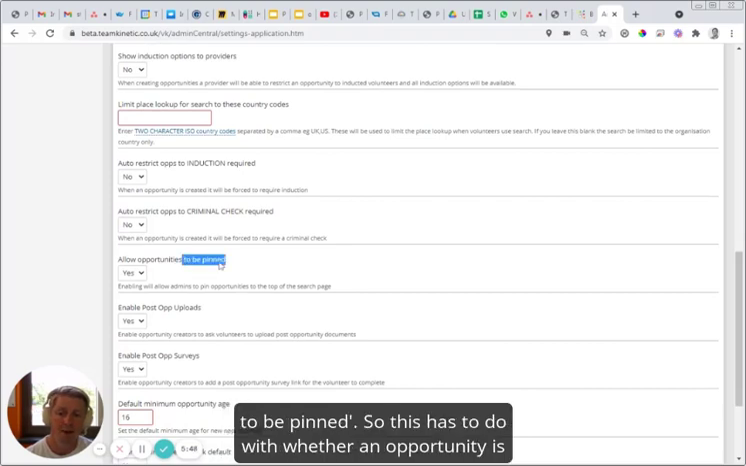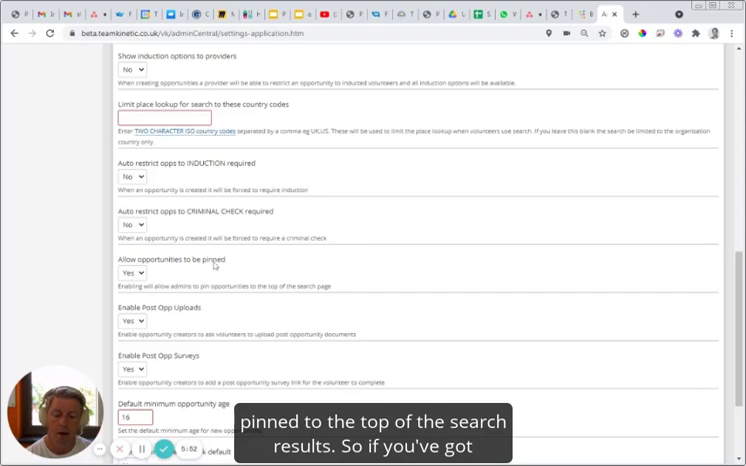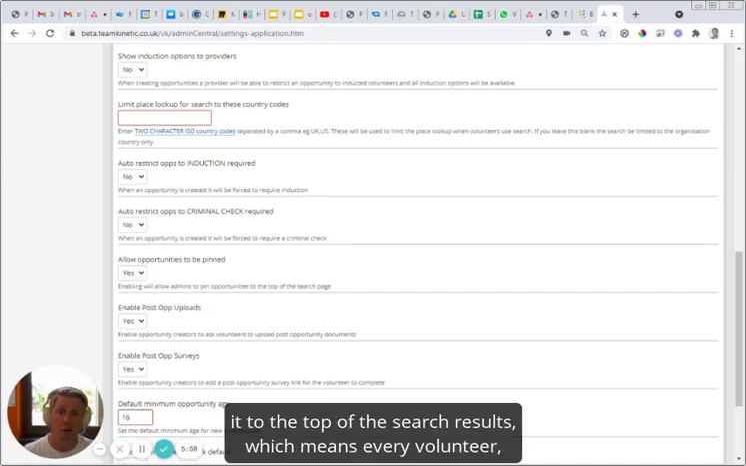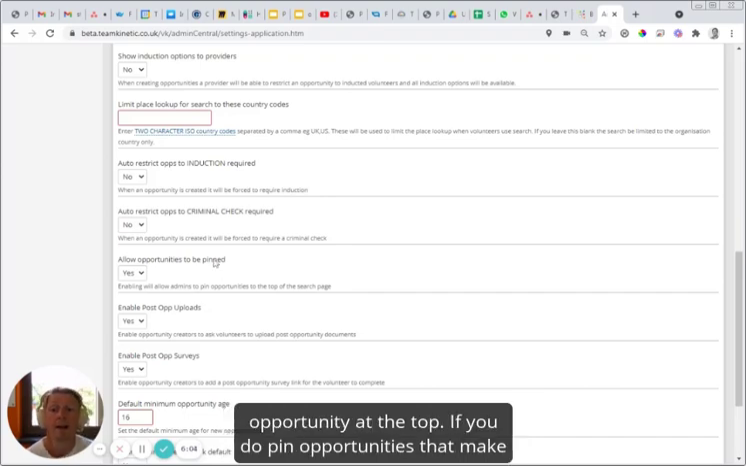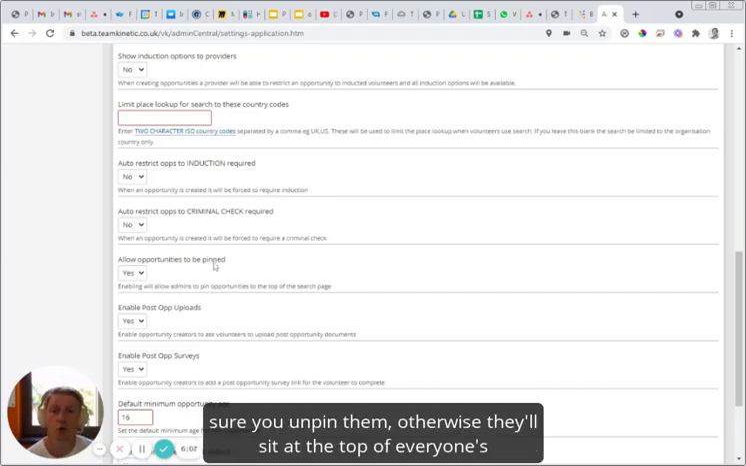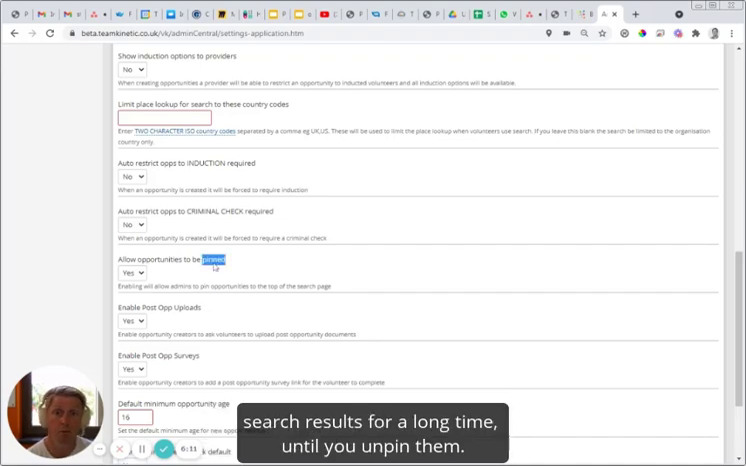Allow opportunities to be pinned. This is to do with whether an opportunity is pinned to the top of the search results. If you've got an opportunity you need to fill in a hurry, you might pin it to the top of the search results, which means every volunteer, regardless of their location, will always see that opportunity at the top. If you do pin opportunities, make sure you unpin them, because otherwise they'll sit at the top of everyone's search results for a long time until you unpin them.